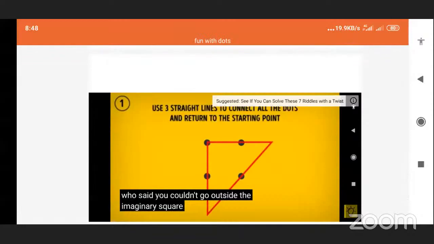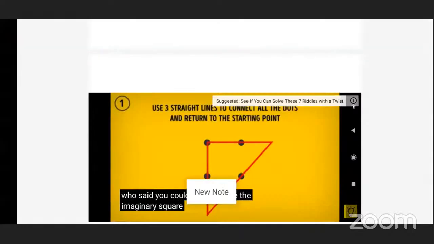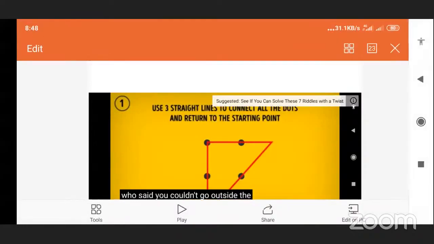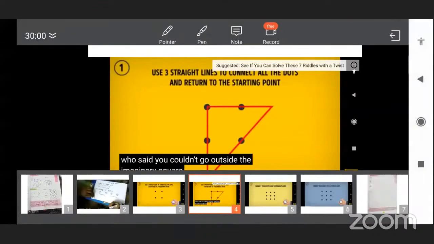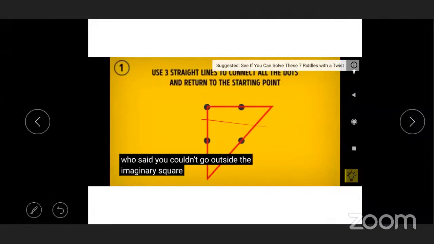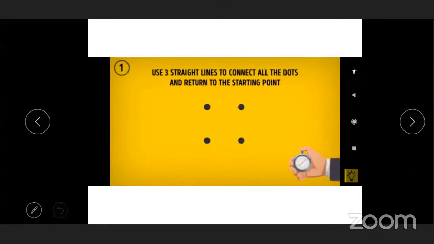One, two, and this one is 3. Starting point is here. One straight line, second straight line, and last one is the third straight line.